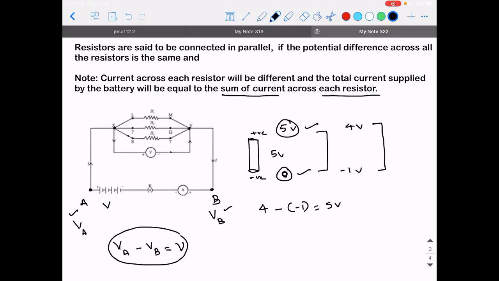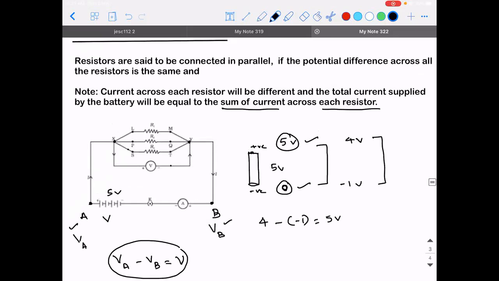So what the definition of resistors in parallel is telling us is, if I have a 5 volt battery connected across a set of resistors R1, R2 and R3 in a so-called parallel connection, then the potential difference across R1 is also 5 volt. The potential difference across R2 is also 5 volt and across R3 is also 5 volt. Are you able to understand that point? That is the meaning of potential difference across all the resistors.